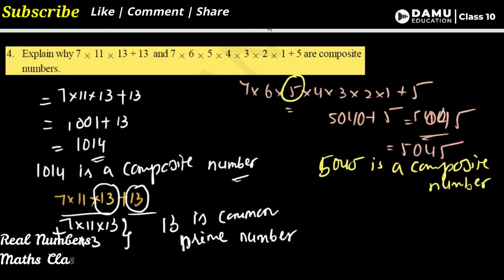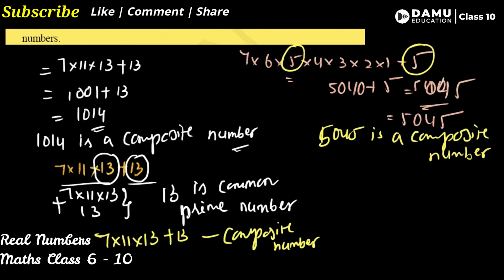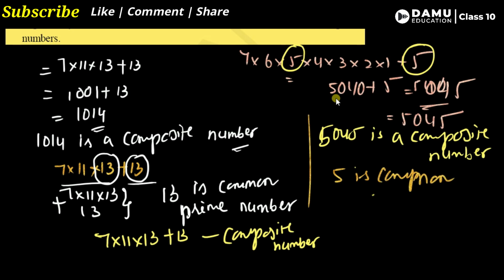One more condition: here 5 is there, and here 5 is there. So 5 is a common factor in both the terms, the first and the second term.